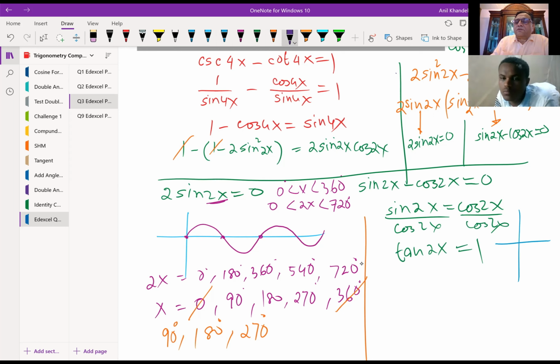It is 1 in quadrants 1 and 3, right? For a 45 degree acute angle, correct? So we can have 2x equals 45 degrees and keep on adding 180 to this, so 135, and then again you get back 360 plus 45, right?